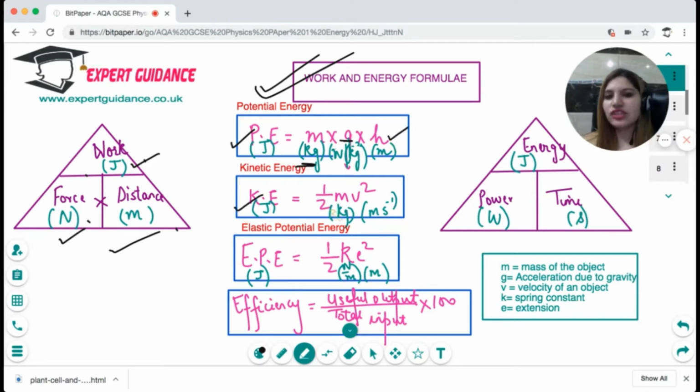Kinetic energy, in joules, is half times mass times velocity squared. Elastic potential energy is half times k times e squared, where e is the extension. And energy is power times time. Energy has to be in joules, power in watts, time in seconds. And efficiency is useful output divided by total input times 100. You should know how to use these formulas.